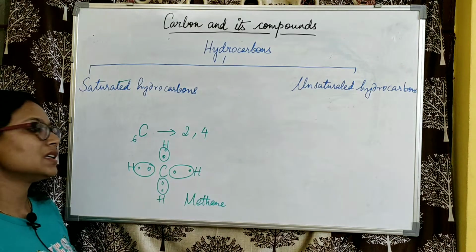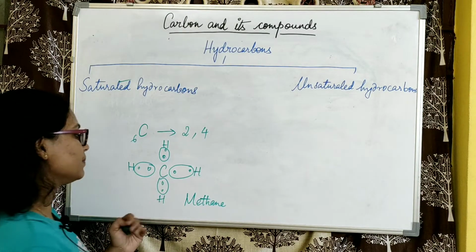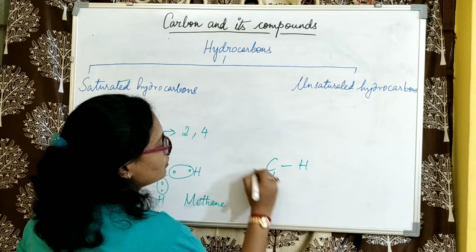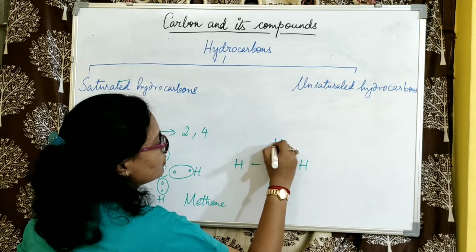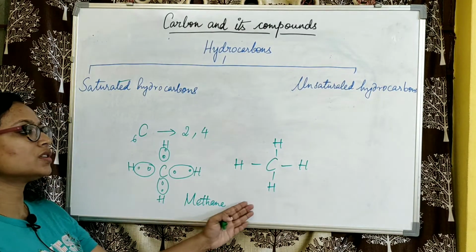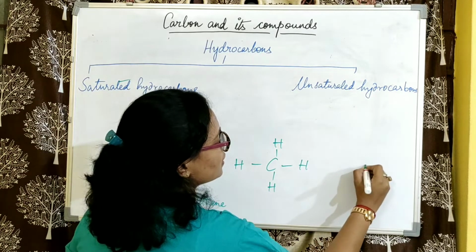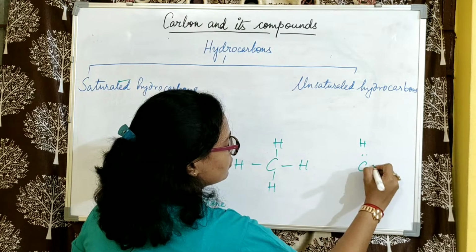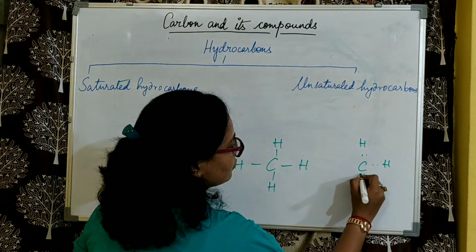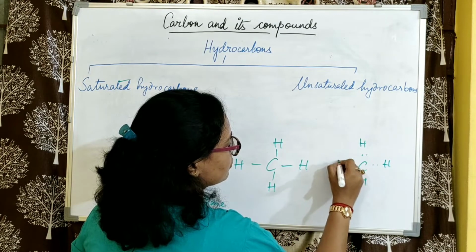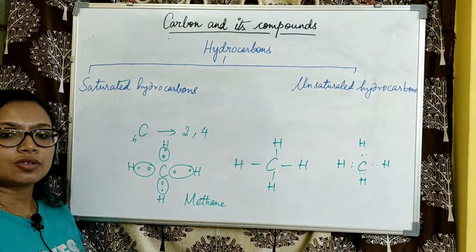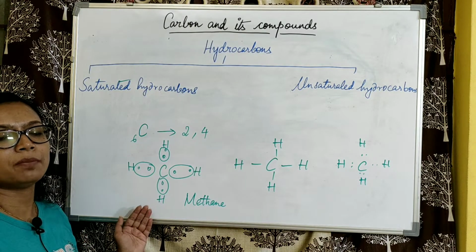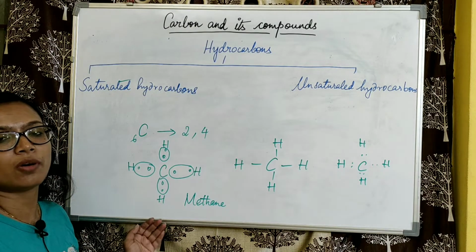Now when we come to the structural formula of the hydrocarbon methane, we can write it like this. And if we want the electron dot structure, it will look like this. If we have a look, here we find that only one carbon atom combines with 4 hydrogen atoms to form methane.